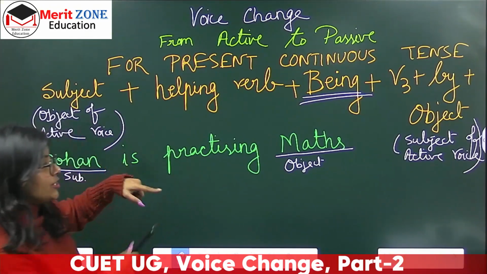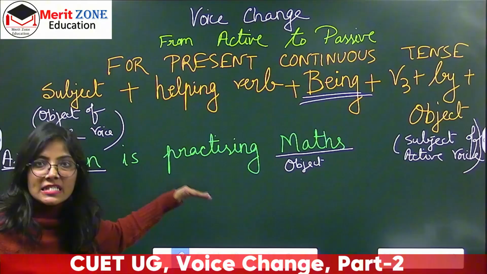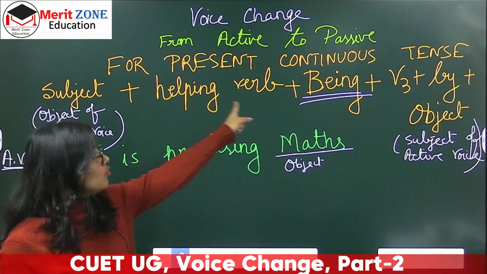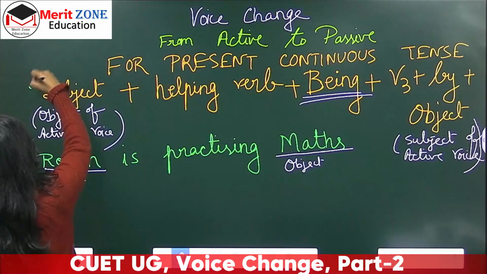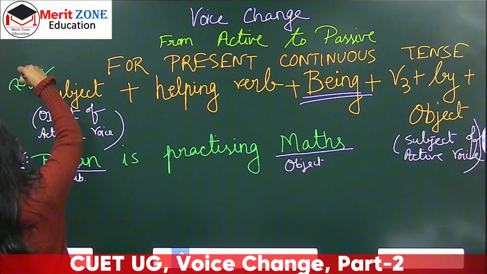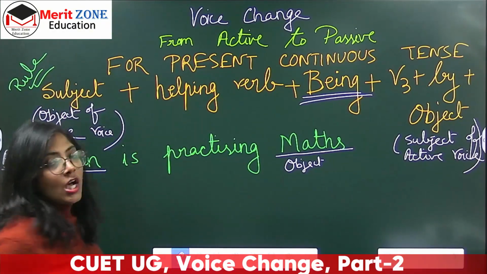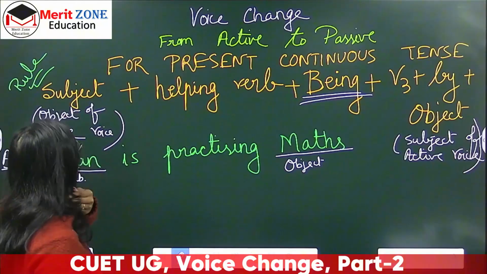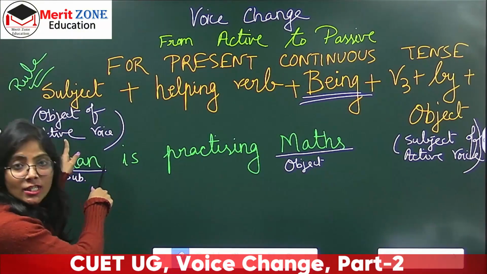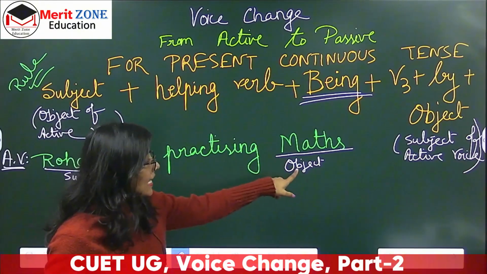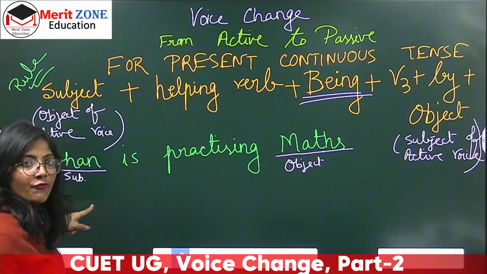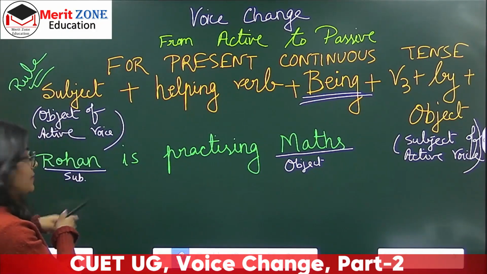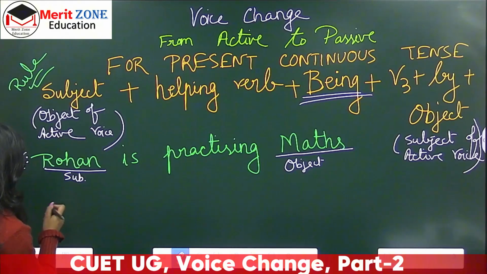Now I will change it to passive voice using this rule that I have written here. Please remember, this is the rule. So let's start. Subject, which is the object of active voice. So here is the active voice object. Let's drag it here to the first position. So it becomes maths.